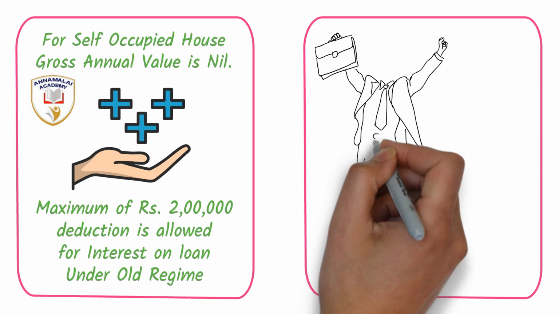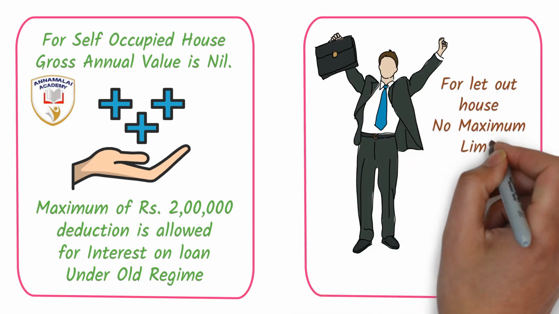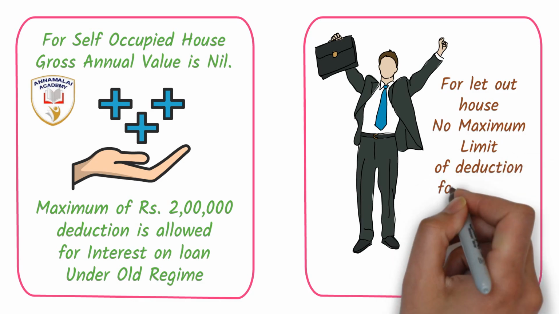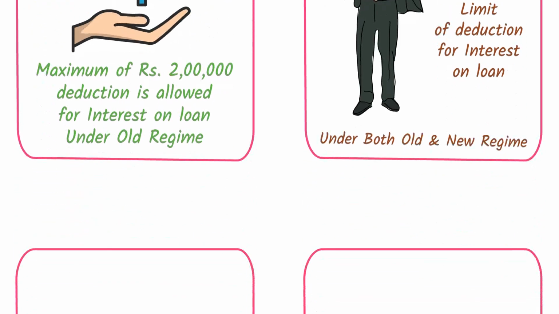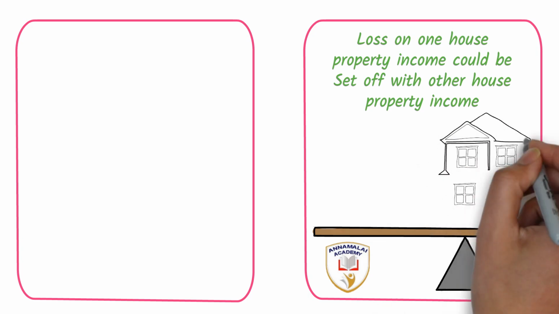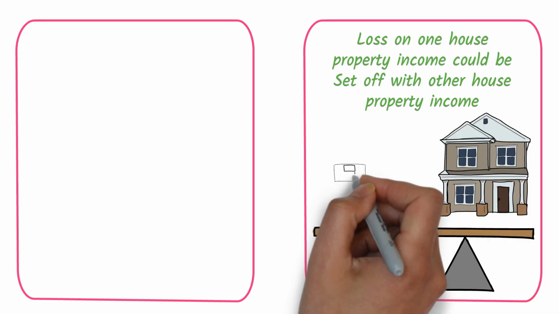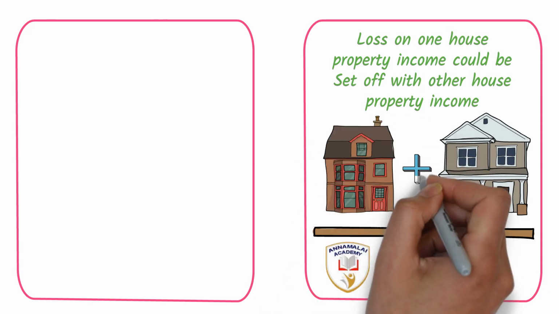In case of a let out house, there is no maximum limit on the deduction for interest on loan, and the assessee can claim it whether he is opting for the old or new regime. In case an assessee owns 2 properties, the loss arising from one house property can be adjusted with the gain arising from the other house property.